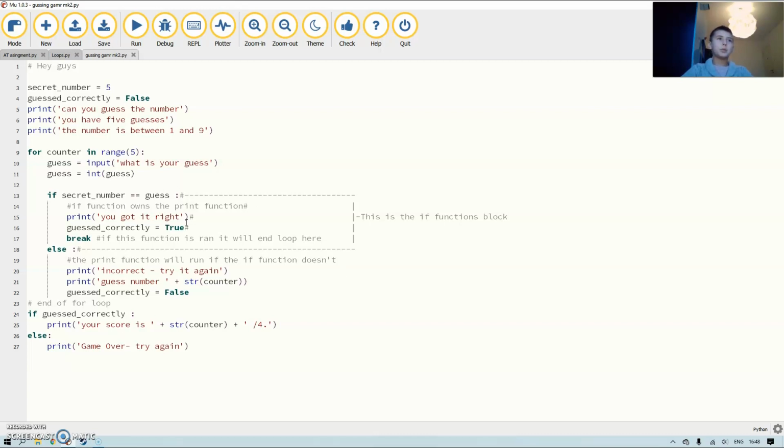And why it needs to be true is if guess correctly, that variable that's a Boolean, true or false. You don't need to put equivalent to true, because true is like its default value, and false is changing it to incorrect. So just guess correctly means that if it is true, it will print your score is, and then I added a string to counter, because right now it's an integer and I can't add a string and an integer.